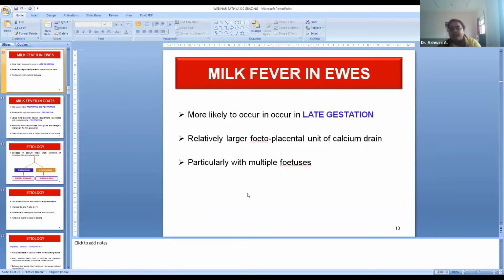Even though there are prolific breeds in sheep also, they carry multiple fetuses, so the fetuses demand more calcium. So whenever the ewe is carrying multiple fetuses, the chances of hypocalcemia are more.